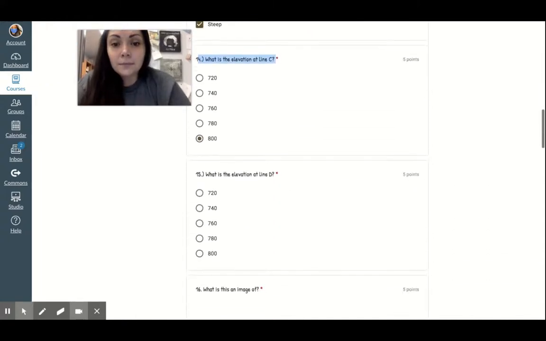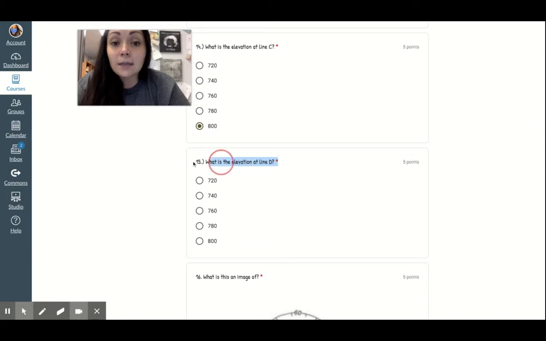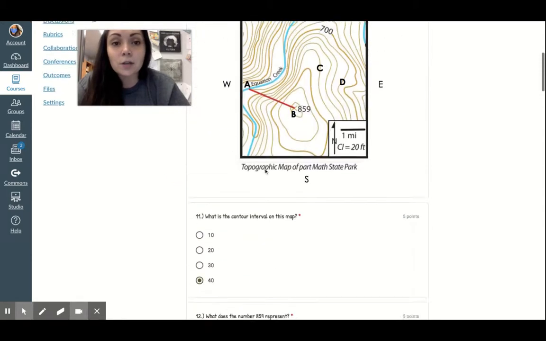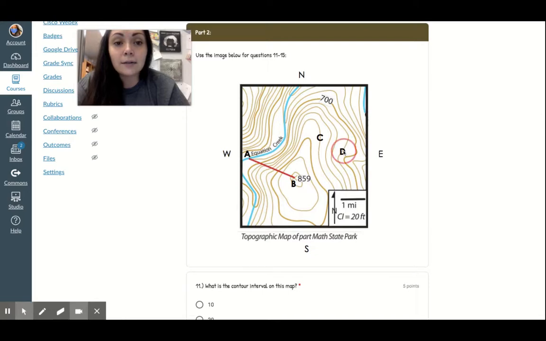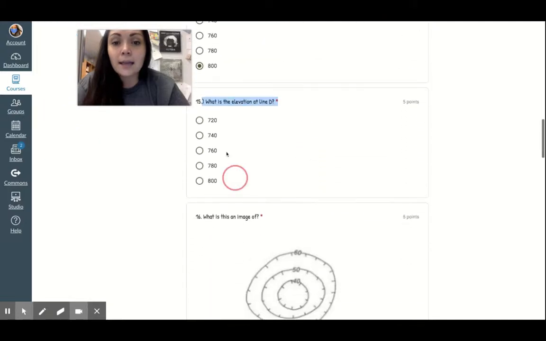Okay. And number 15, what is the elevation at line D? And that's the same answer choices, y'all. So line D right here, same thing. You want to kind of follow it and see if you can figure out the contour interval. And like I said, it's the same choices as the previous: 720 feet, 740 feet, 760 feet, 780 feet, or 800 feet.